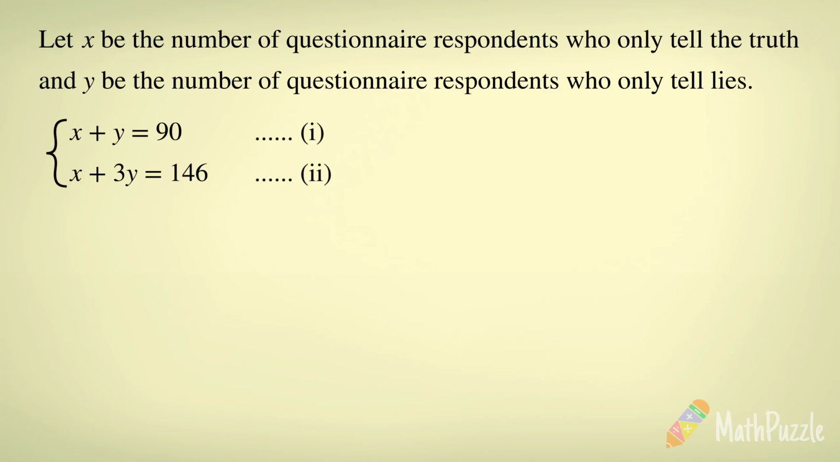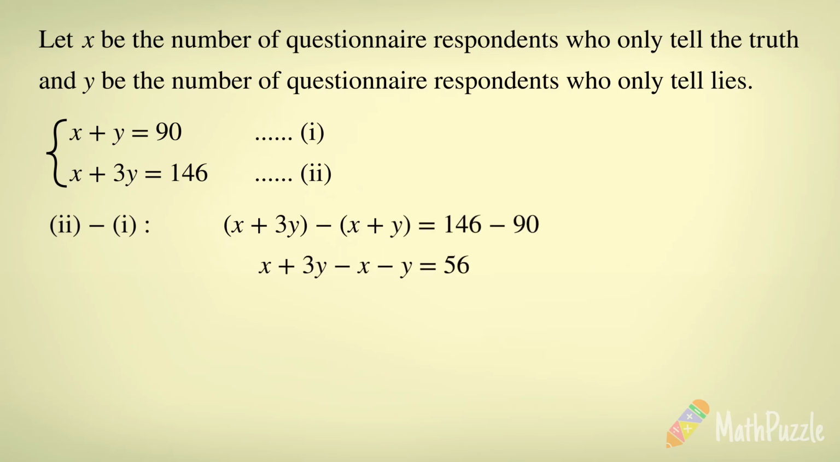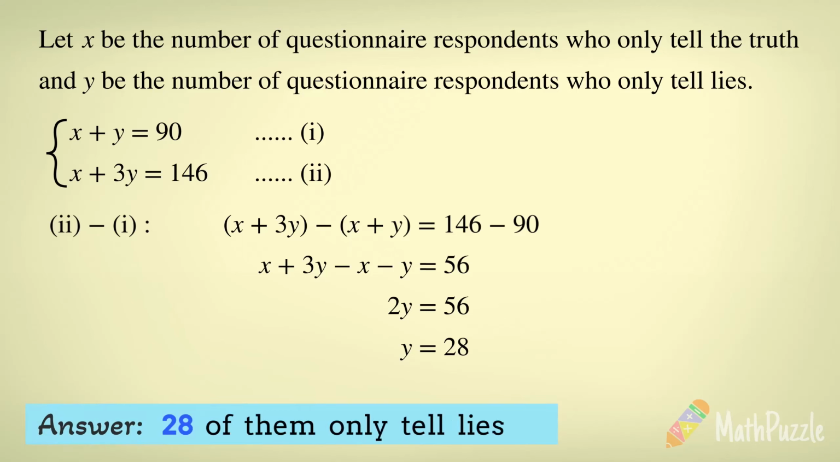Here comes a set of simultaneous equations. To solve these equations, we can eliminate one of the variables by subtracting equation 1 from equation 2. This results in 2y equals 56. Dividing both sides by 2, we find that y equals 28. Therefore, we have successfully determined the answer.